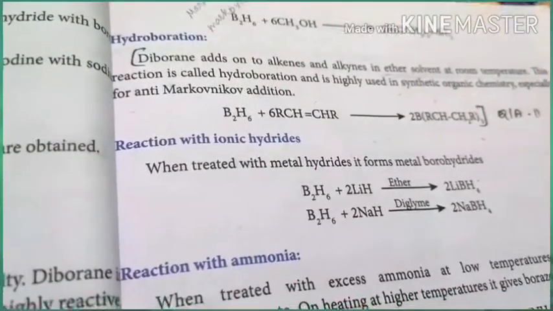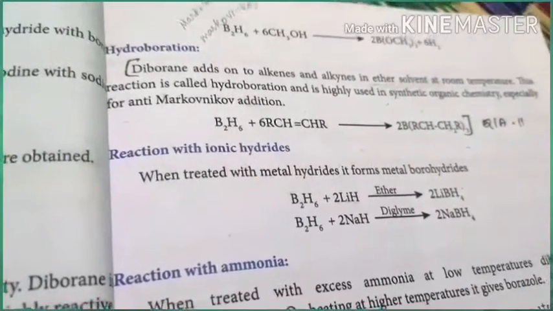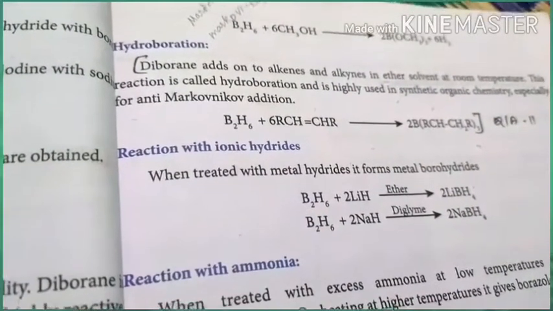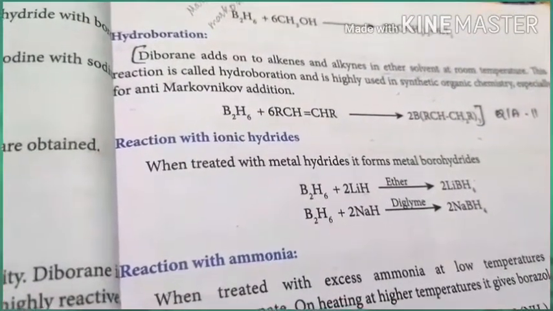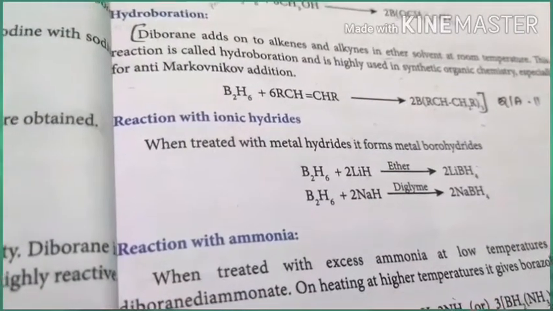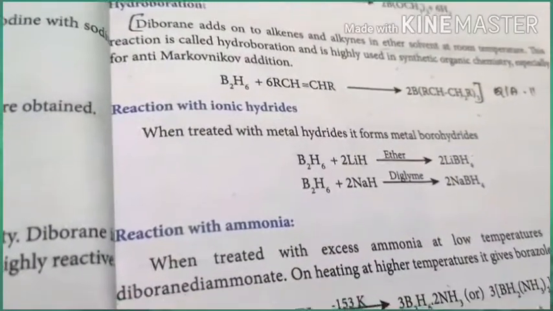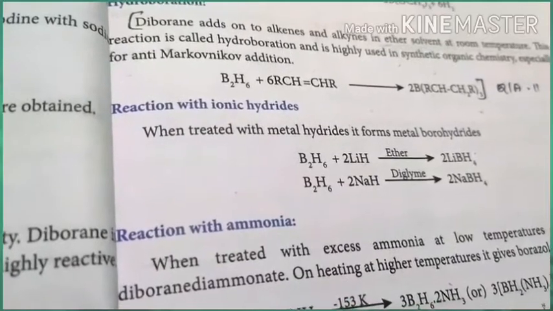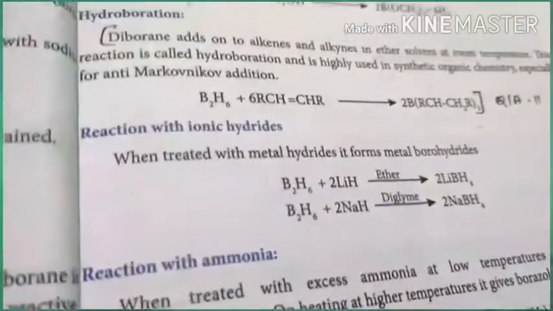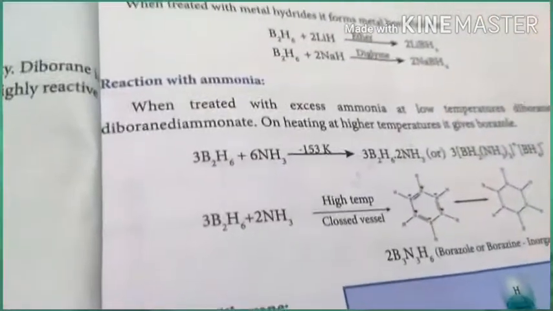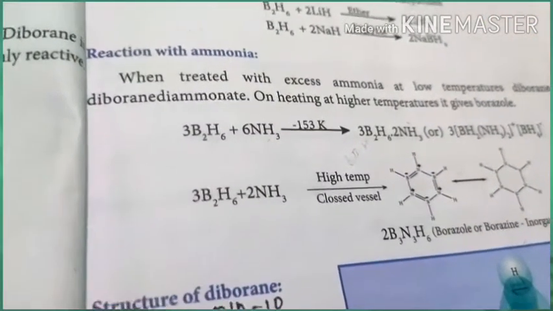And similarly, ionic hydrides react with diborane, giving lithium borohydride and sodium borohydride. For example, B2H6 reacts with LiH to give LiBH4, and B2H6 reacts with sodium hydride to give sodium borohydride. The reactions of ammonia with boric acid as well as diborane are both very important.